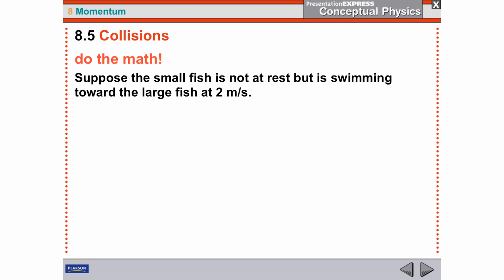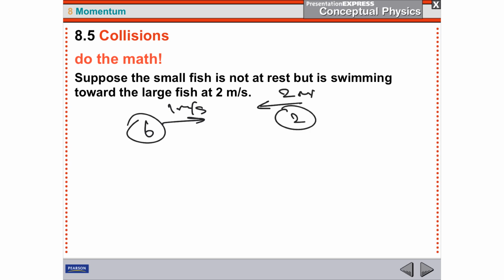Okay, so now we've got the little fish swimming towards the large fish at 2 meters per second. So we've got this guy is 6 kilograms, going at 1 meter per second that way. This guy is 2 kilograms, going this way at 2 meters per second. So in the right direction, we've got 6 kilogram meters per second. In the left, let's make it negative. We have 2 times 2, we have 4 kilogram meters per second.